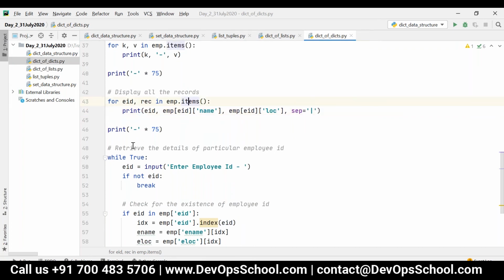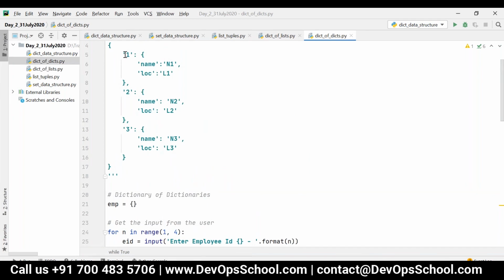If you want to retrieve only particular records, first you can retrieve the employee ID from the user. If the user is not entering anything, then come out of the loop. Then you have to check for the existence of the employee ID. Basically, employee ID is a key in the dictionary.